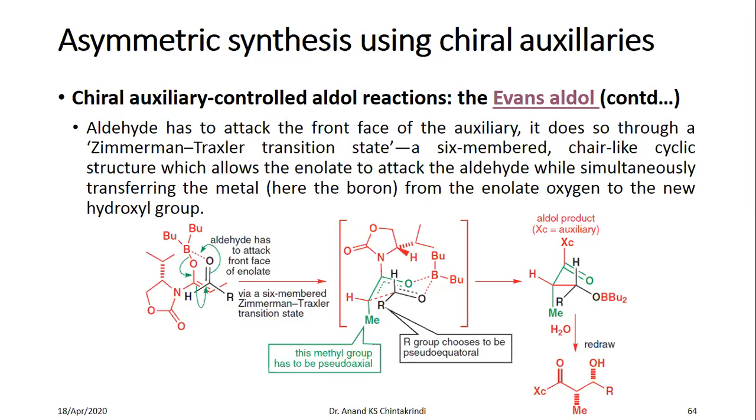The next method is using a chiral auxiliary, wherein the target molecule does not have the starting chiral pool structure, so you introduce what is called the chiral auxiliary. Again, this is a lengthy procedure, and the enantiomeric excess is also on the lower side in this case. So in the next video, we'll go through the last method of asymmetric synthesis, that is, asymmetric synthesis using a chiral catalyst.